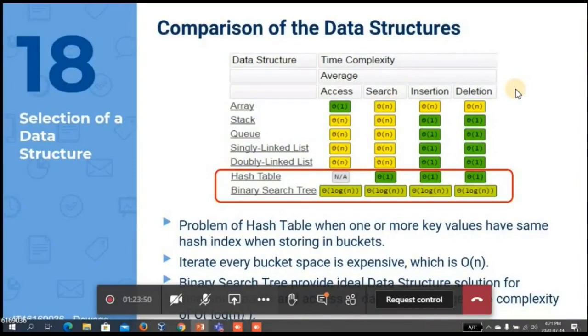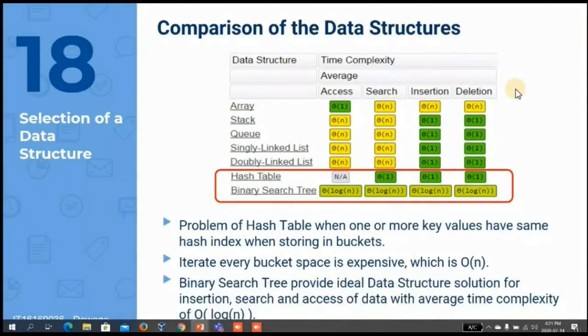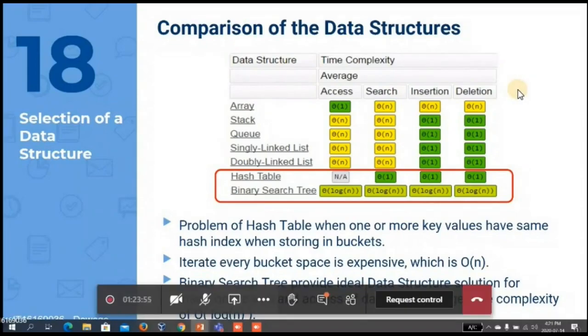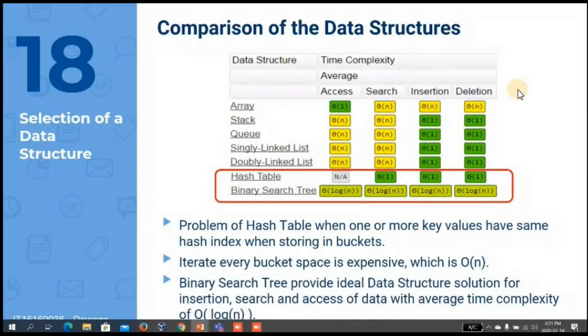To implement our data broker, we must have some data structure to store, search, and query that data. I analyzed a set of data structures, and the most suitable ones are hash tables and binary trees.